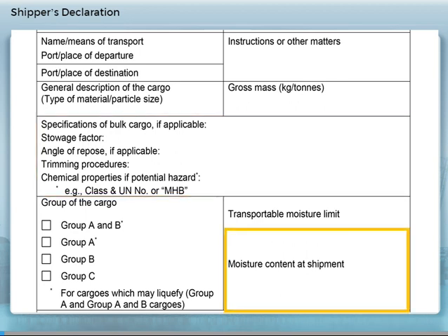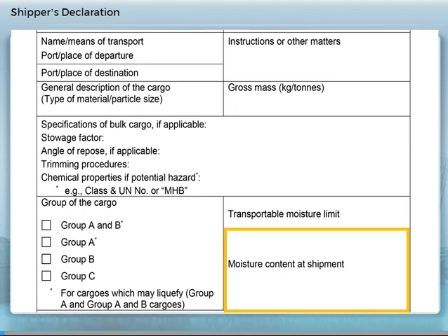It is also important that the master be careful to not load a cargo that will not be accepted at the discharge port. The shipper's declaration must also include details of the moisture content. The moisture content of a sample of cargo is the quantity of water which the sample contains, expressed as a percentage of the total weight of that sample.